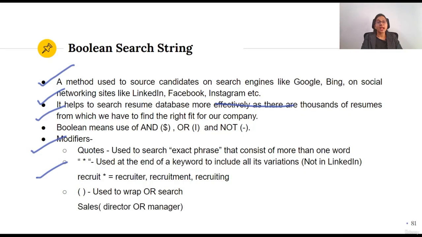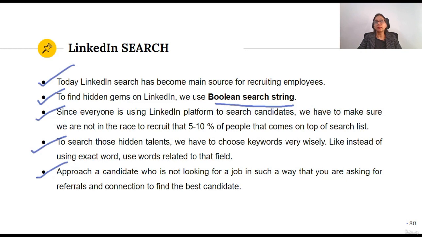Also, one point I missed here: what most people do is favor the profile or resume which is filled with a lot of information. It's a myth that resumes with a lot of data are the best resumes or the best candidates. Some people use minimal words to describe their profile, but we have to find those hidden talents, those which are not discovered by each and every one. So this was all about LinkedIn search.